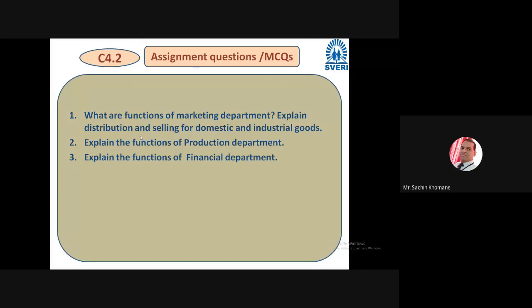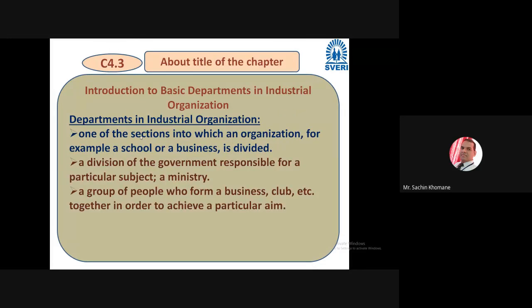Then the next part is about the title of the chapter. In the title, two words are very important. The basic name of our chapter is Introduction to Basic Departments in Industrial Organization. All department study is not included here.